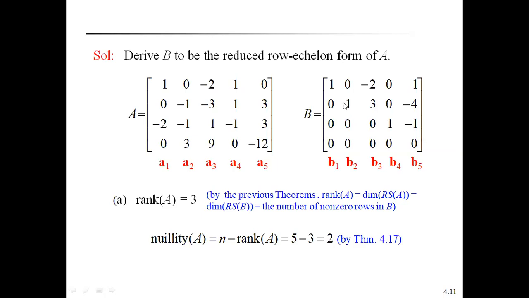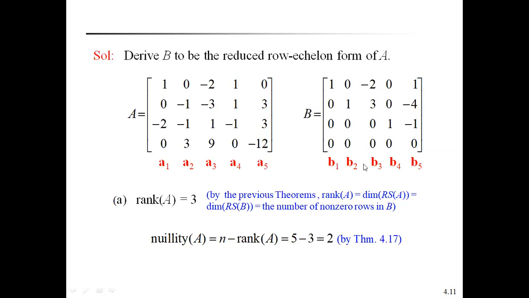How many non-zero rows are there in B? First row, second row, third row. The fourth is all zeros, so it is not a non-zero row. That's why there are 3 non-zero rows in the reduced echelon form matrix B. Therefore, the rank of A is equal to 3.